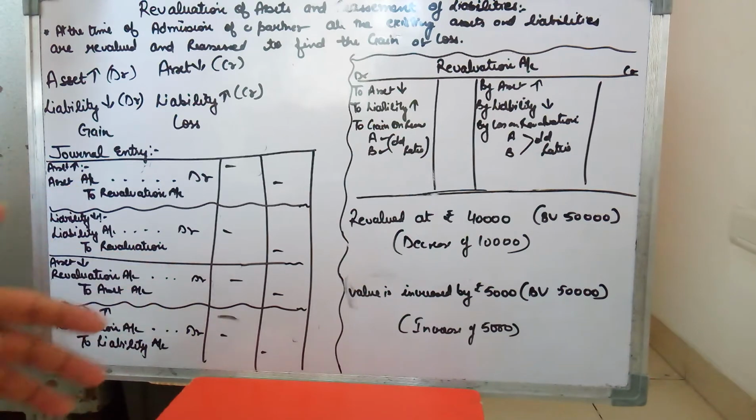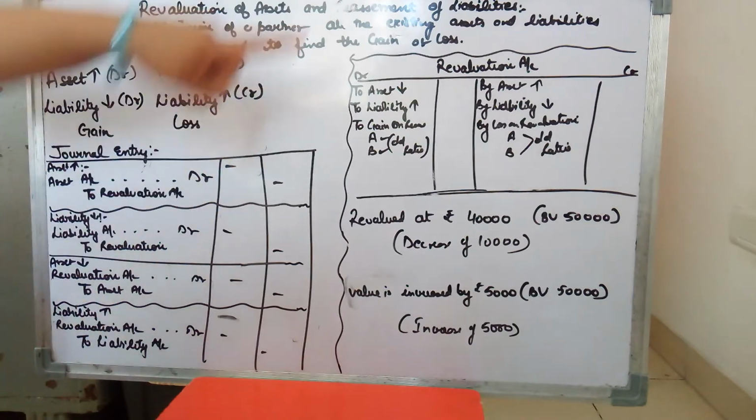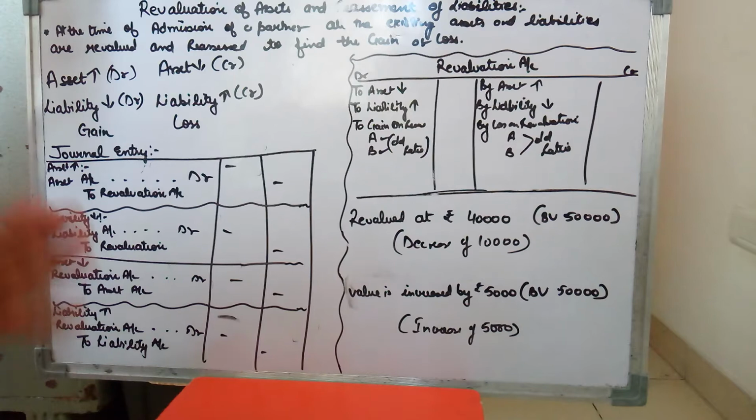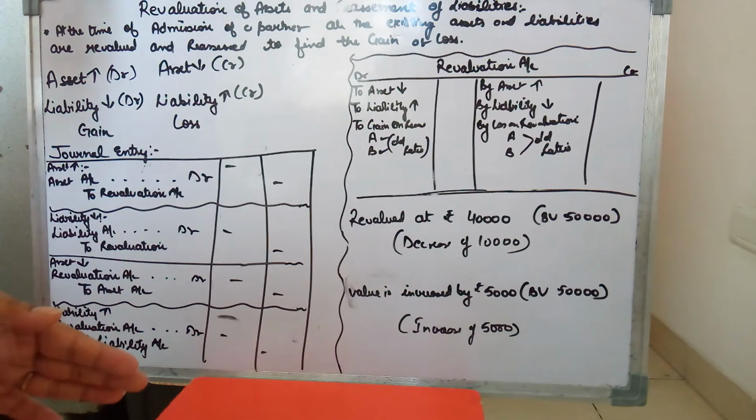Now if there is a difference between the book value and the market price and there is a gain, that gain belongs to the old partners. And in case there is a loss, that loss also belongs to the old partners. And reassessment of liability, similarly, you will reassess your liabilities. Whatever liabilities are recorded at your book value, you will reassess them. If there is an increase in liability, that loss belongs to the old partners. If there is a decrease in the liability, that gain belongs to the old partners.